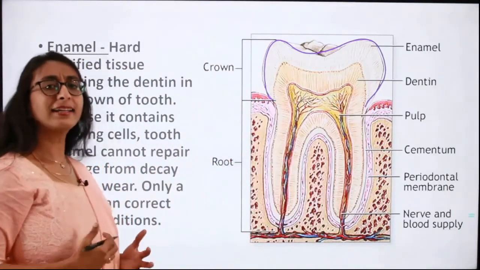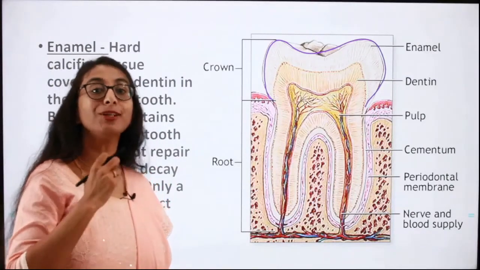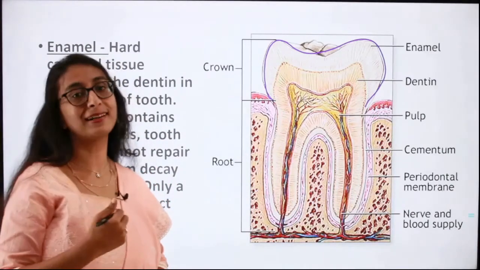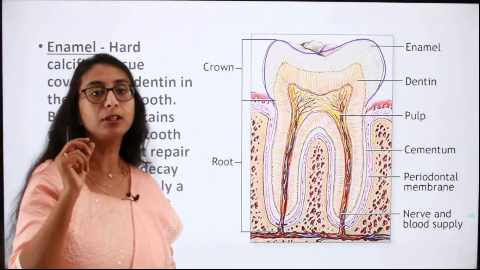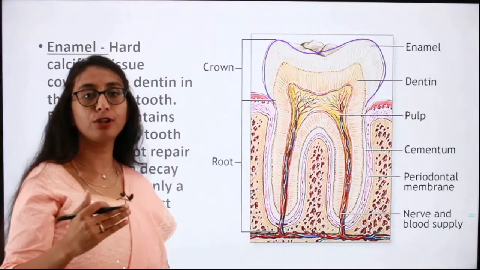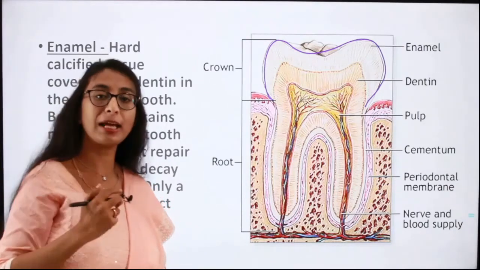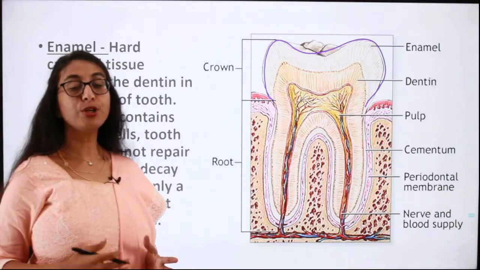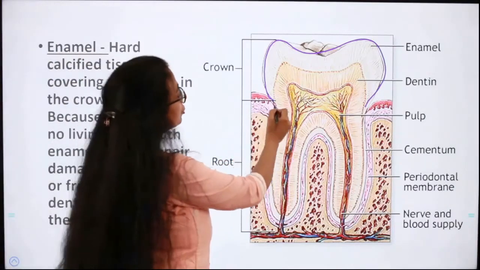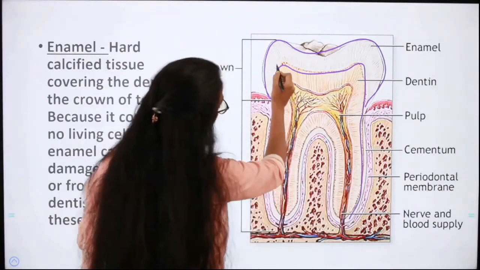Enamel is a hard calcified tissue. Actually, enamel is the hardest tissue in the human body. So that has also occurred as a question many times. Which is the hardest part of the human body? And they will give you different options. And the hardest tissue is enamel. So enamel is the right option. So it is a hard calcified tissue which covers this dentin region of the crown. This is the dentin region, which you can see here.